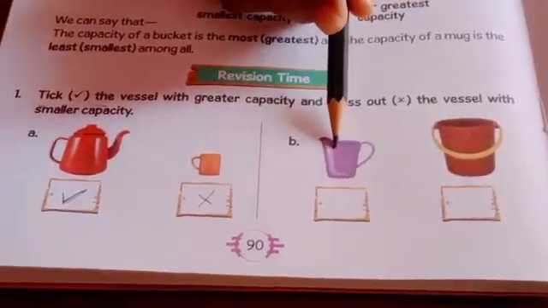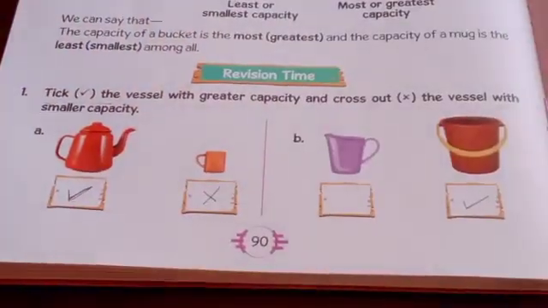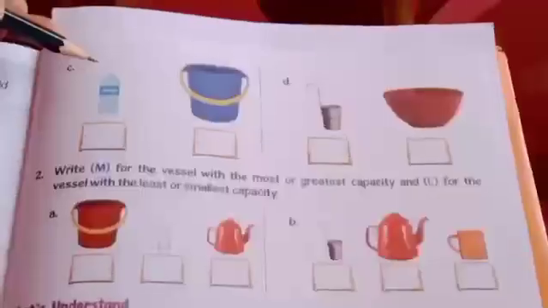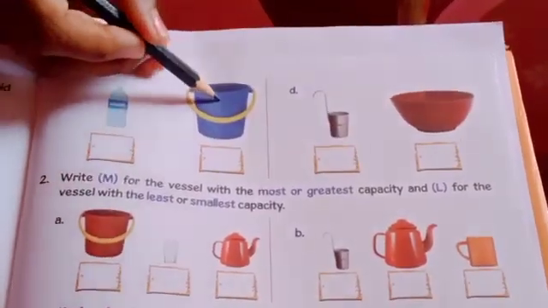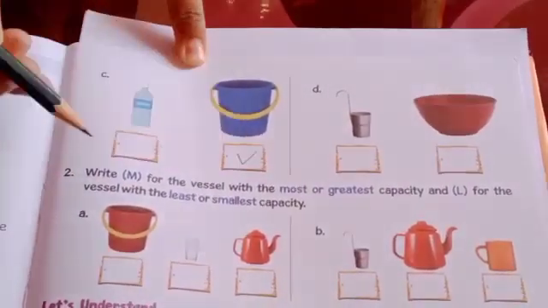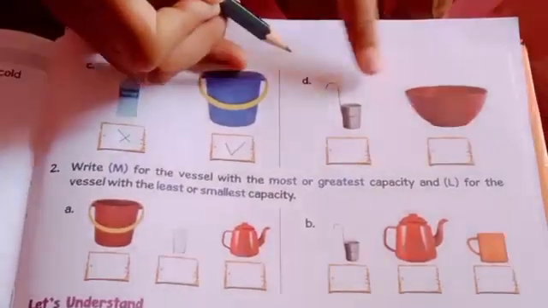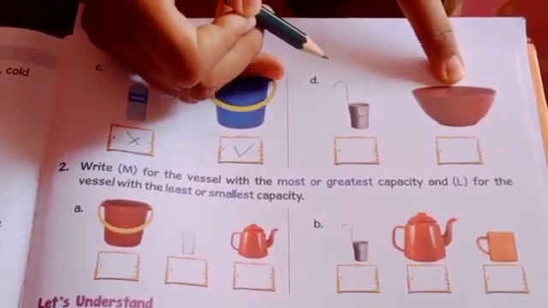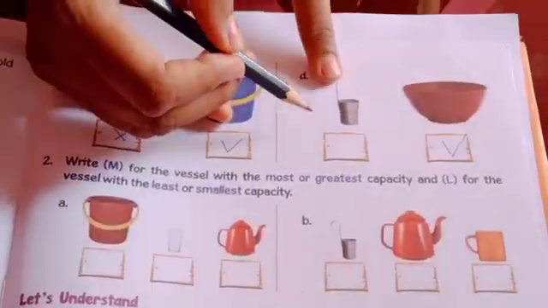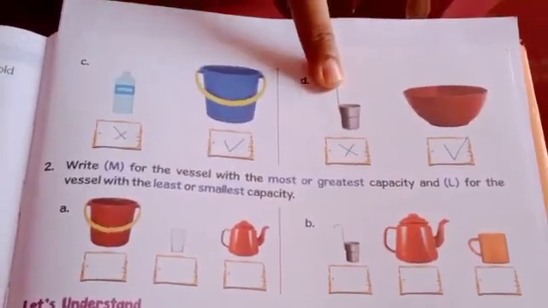In the second example, mug and bucket. Tick the bucket because it has a greater capacity and cross out the mug because it has a smaller capacity. In water bottle and bucket, whose capacity is greater? Good, bucket. So tick the bucket and cross out the water bottle. Now in example D, bowl and ladle. The bowl has greater capacity, and the ladle has the smallest capacity. So cross out the ladle.